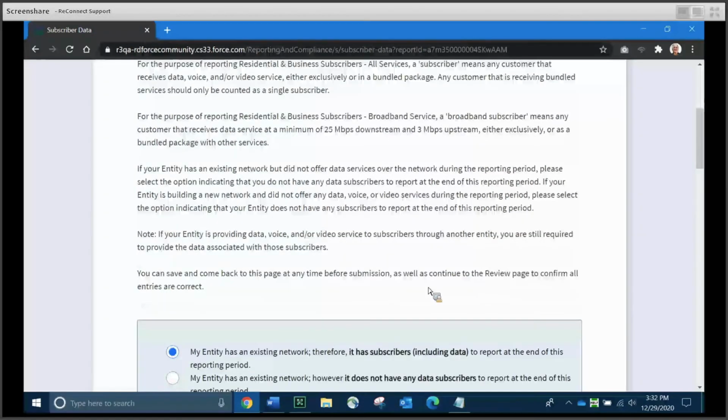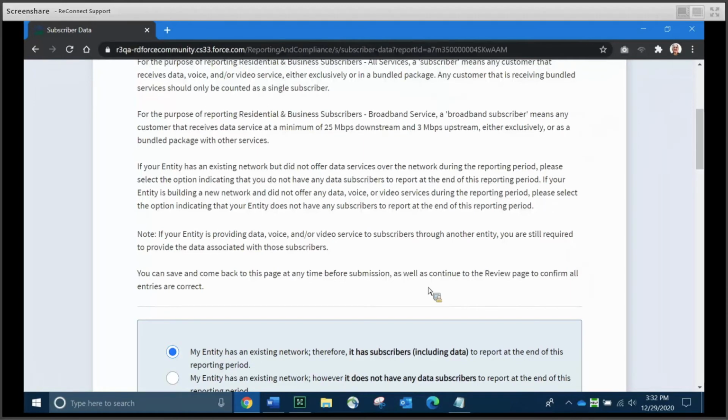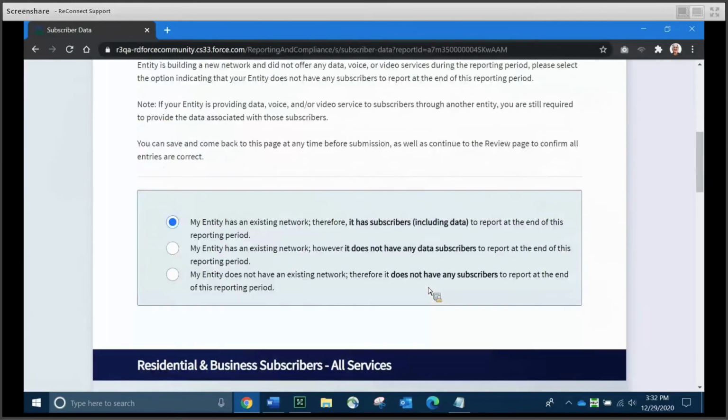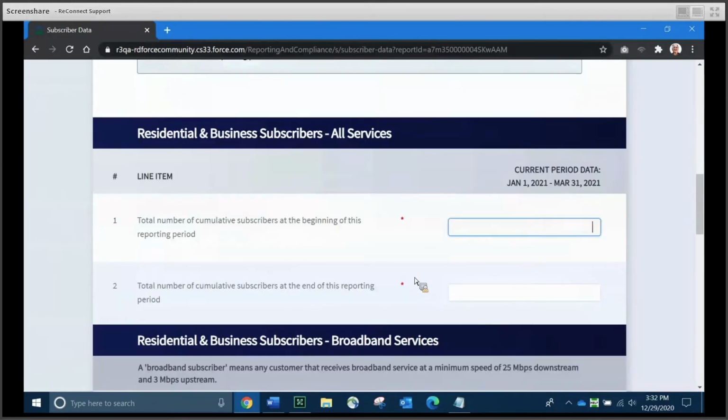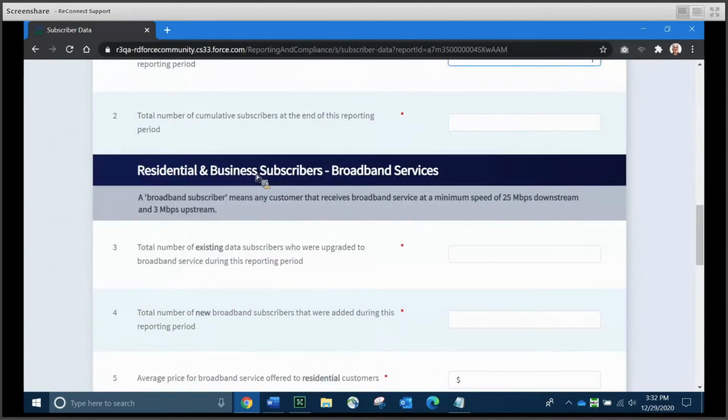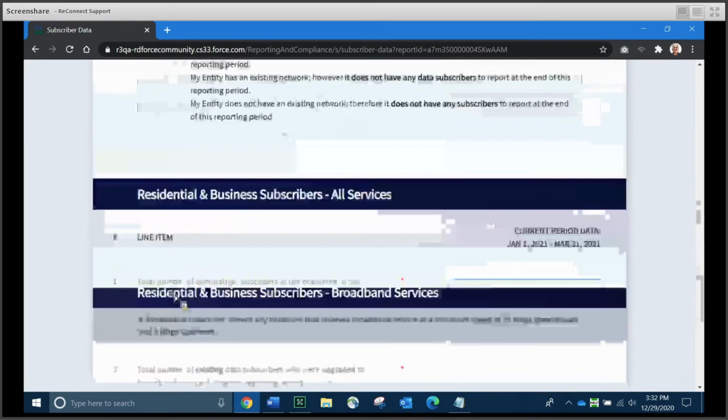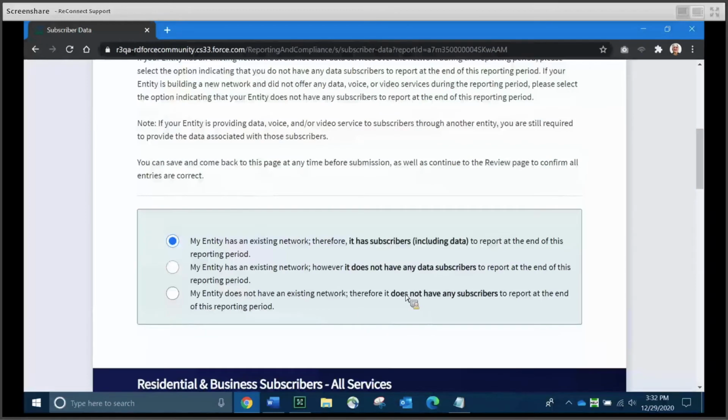When you work your way down the report and you're reporting on broadband service, when you're reporting the residential and business broadband subscriber numbers, a broadband subscriber means any customer that receives data service at a minimum of 25 megabits per second downstream and 3 megabits per second upstream, either exclusively or as a bundled package with other services. So let's scroll back down to the meat of the report. I just want to show you very quickly, you do get your reminder, if you have data subscribers, what a broadband subscriber actually means. If you're providing service at less than those speeds, they are not considered a broadband subscriber.